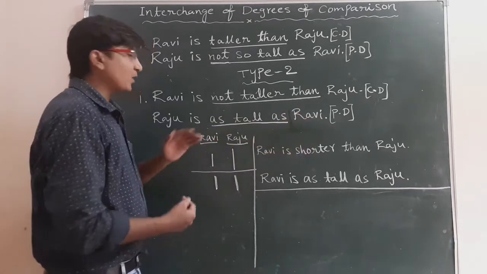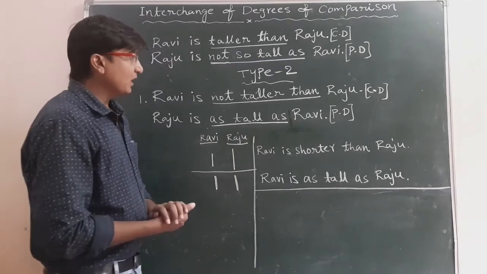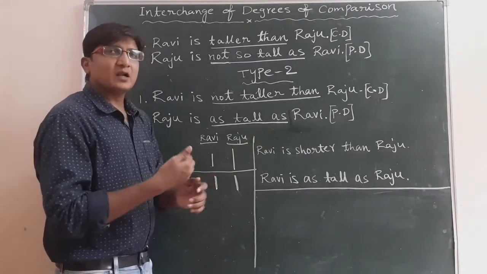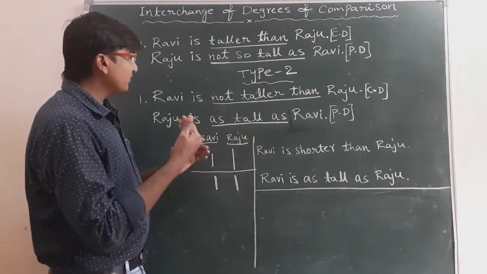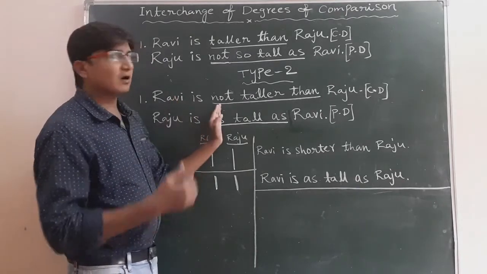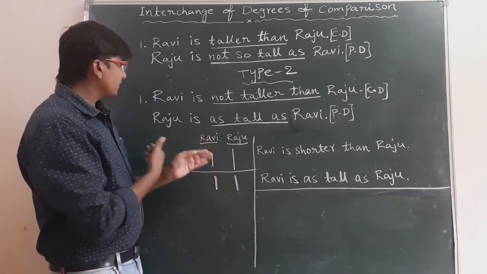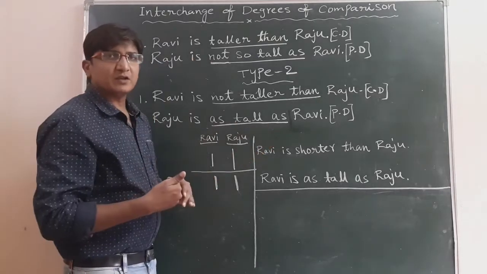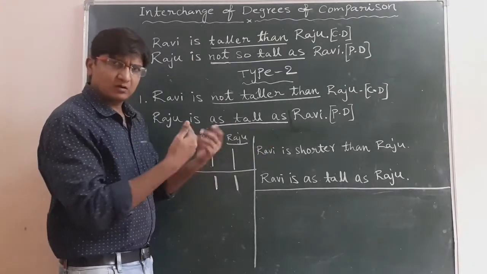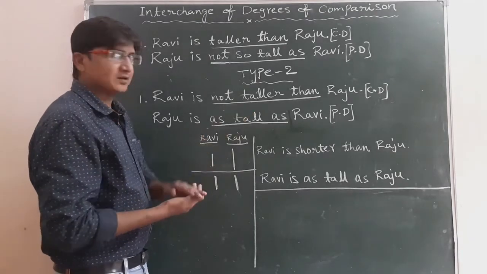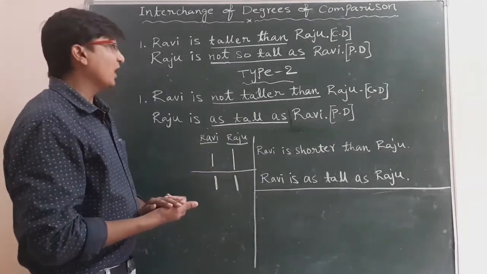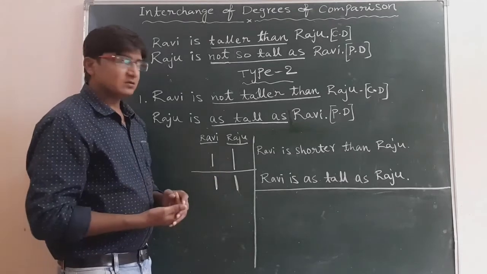So it is positive degree. Now here we will get a doubt. When we read this sentence, Ravi is not taller than Raju, but here it's saying that Raju is as tall as Ravi. So definitely we will get a doubt here. Now I am going to explain the doubt to you.